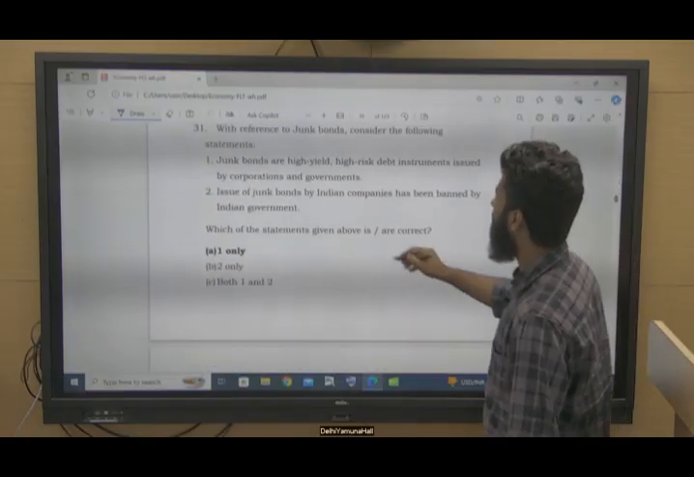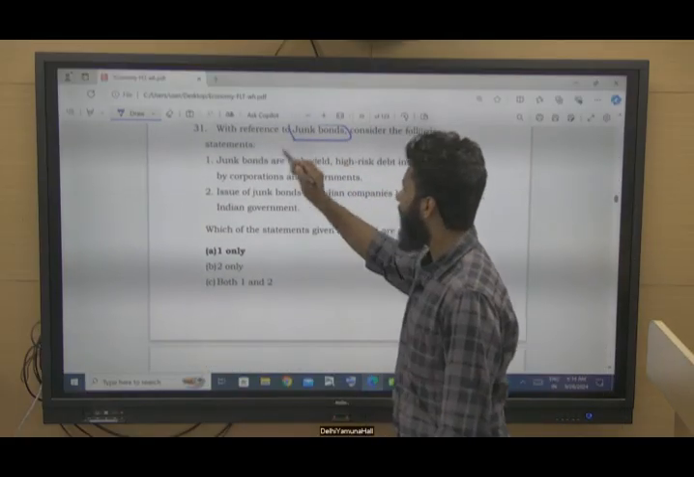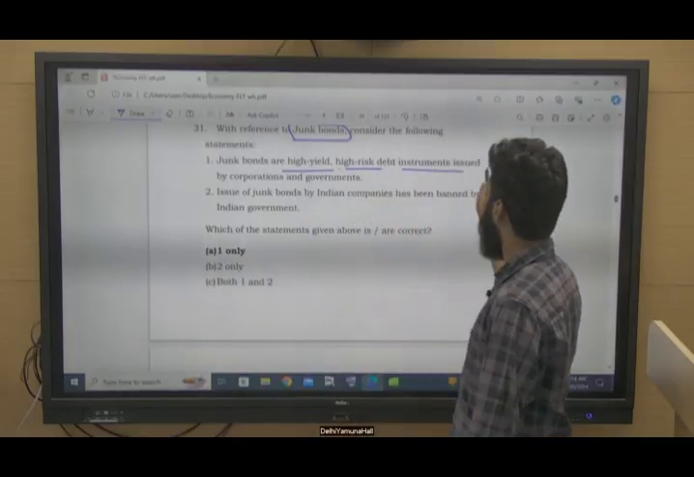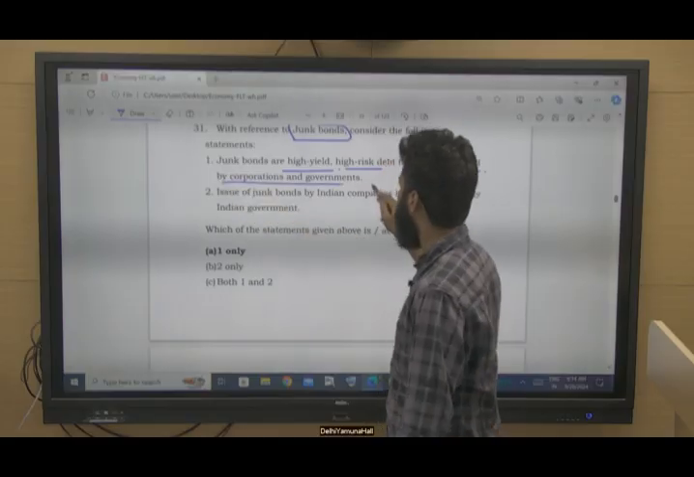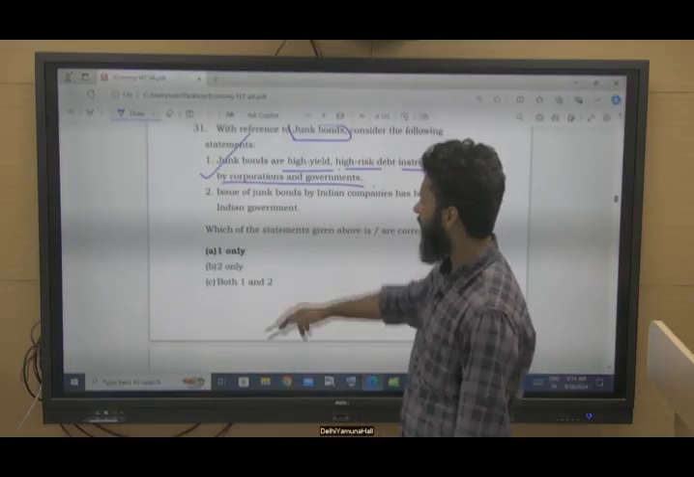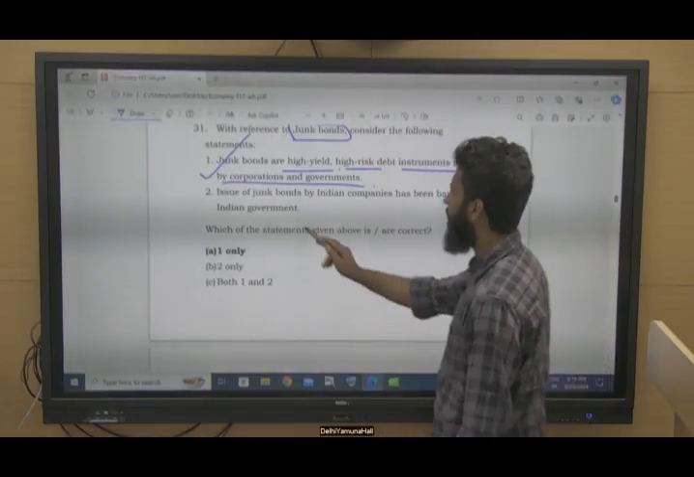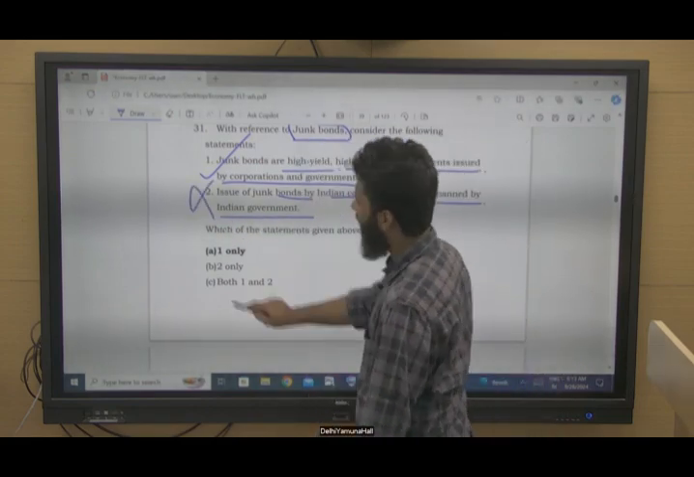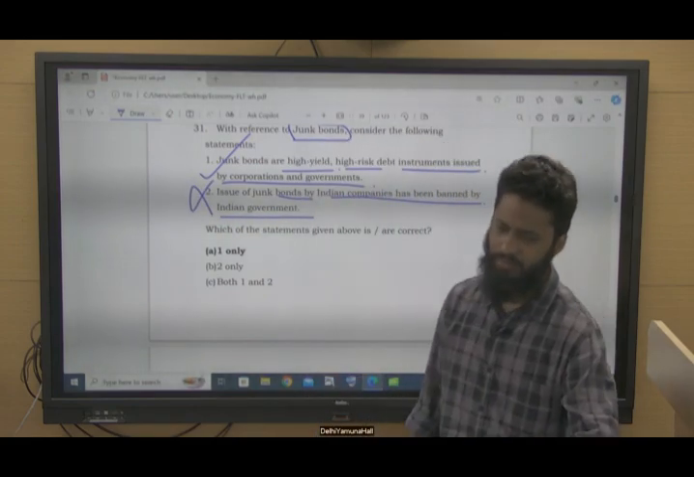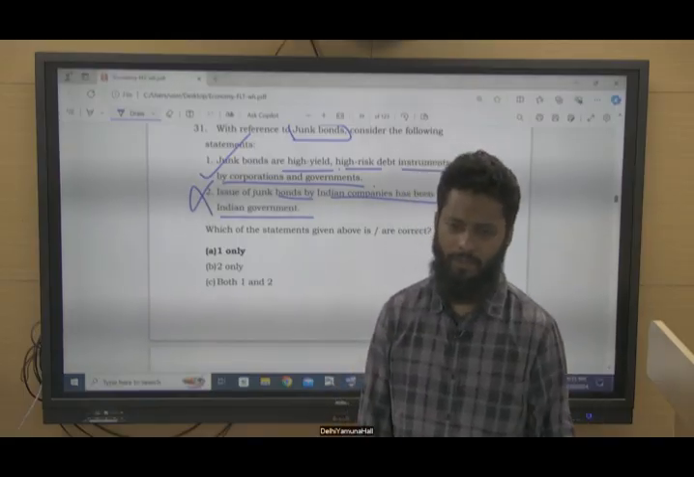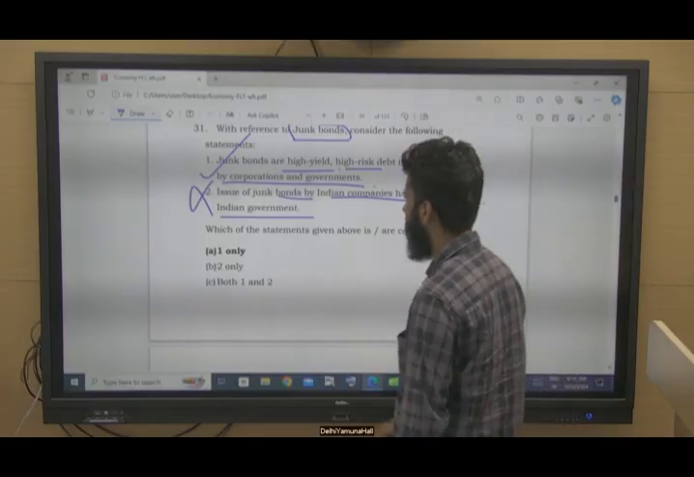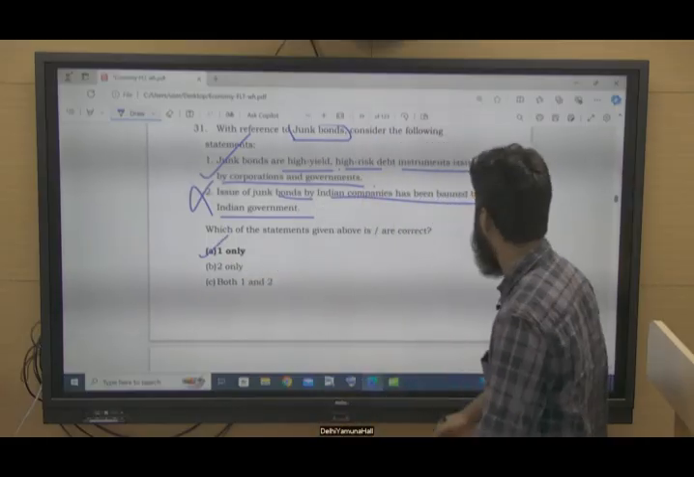With reference to junk bonds, high risk. Junk bonds are high yield, high risk debt instruments issued by corporations and governments. Yes, this is correct with reference to junk bonds. Issue of junk bonds by Indian companies has been banned by the Indian government. No. Recently we have seen junk bonds by foreign banks, Barclays, etc. So this is not correct. Option A.